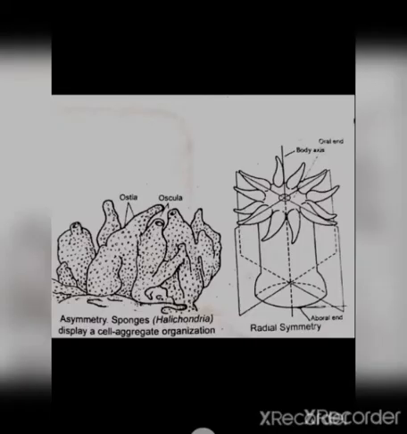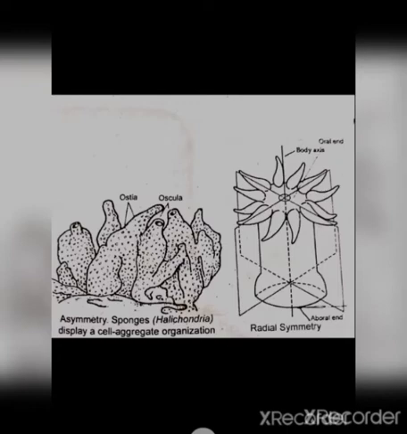This diagram is of a sponge that shows asymmetry. Here no symmetry is present in the case of sponges, just a heap of cells, as shown in the diagram. And the second one is of the sea anemone, which is showing radial symmetry. A central point is present, and around the central point body structures are present, and any plane passing through the central oral and aboral axis divides the animal into mirror images in the case of radially symmetrical animals.